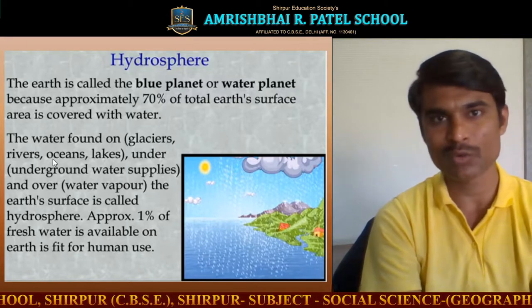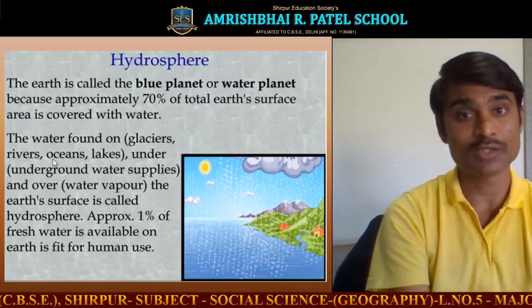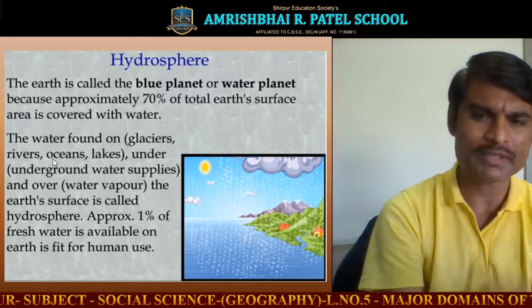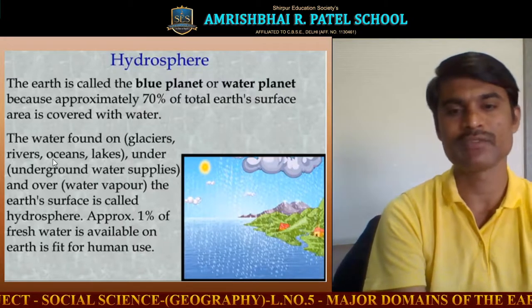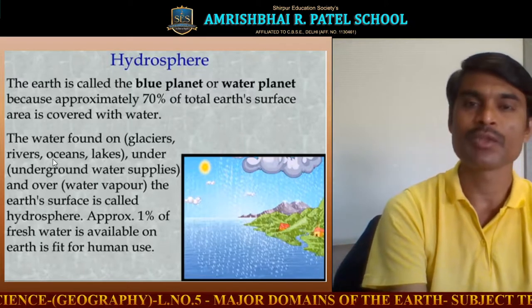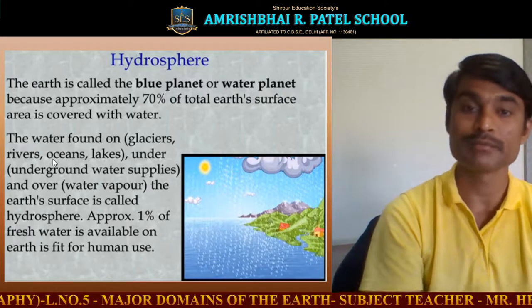Approximately only 1% of the fresh water on the earth is fit for human use. So please note this down properly.